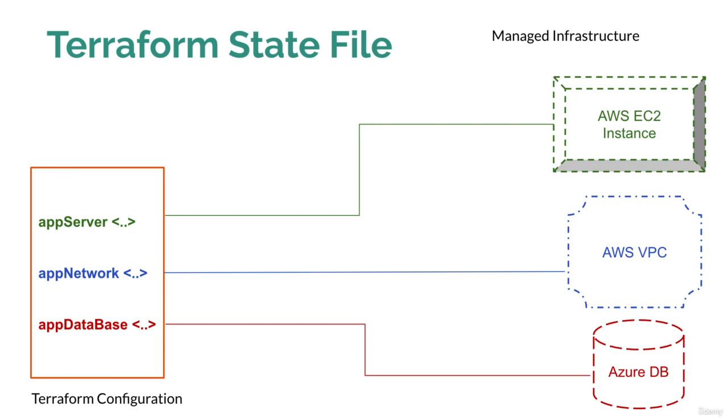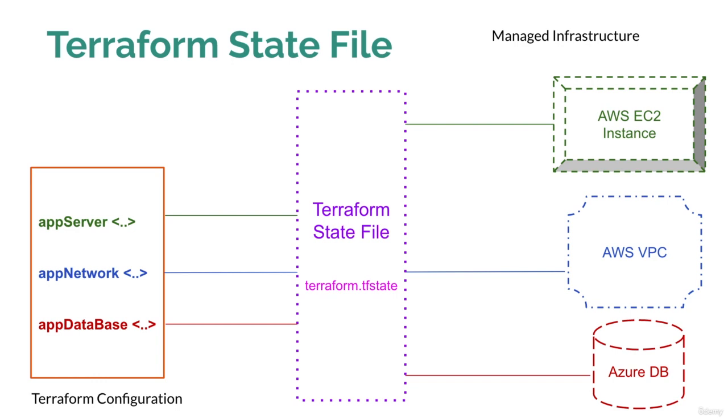So once you create the resources, the record of these resources, regarding the metadata, the resource configurations, the resource location and the resource cloud, all is stored in a backup file called the Terraform state file. In future, whatever change you create in these resources using Terraform must go through the Terraform state file, because before the changes, Terraform will read the current configuration of your deployment and then apply the changes on the deployment.